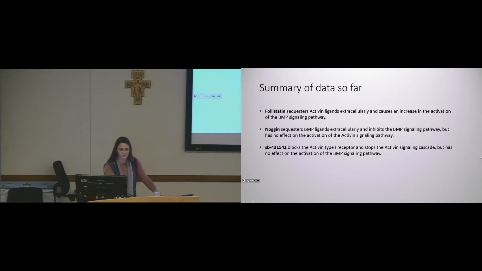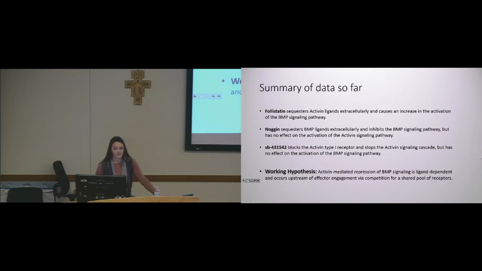And the SB431542 blocks the activin receptor at the cell surface level, stops the activin signaling from occurring, but again has no effect on the opposite side. So our working hypothesis at this point is that the activin-mediated repression of BMP signaling is ligand-dependent and occurs upstream of effector engagement via competition for a shared pool of receptors, specifically those ACVR2A and B receptors that we see are used by both ligands.